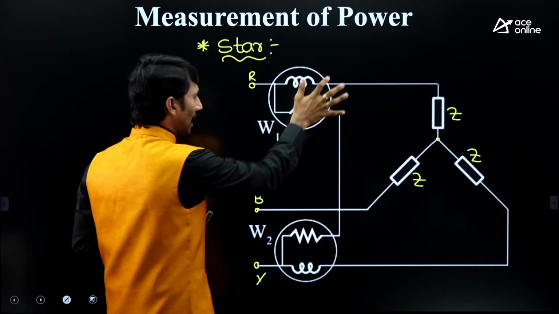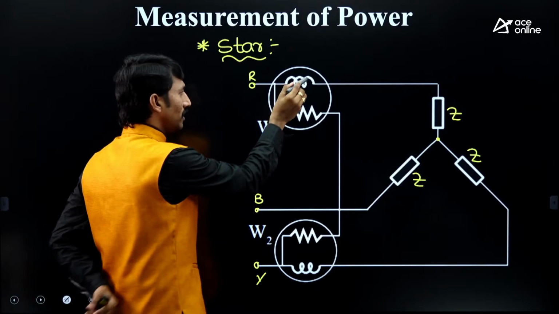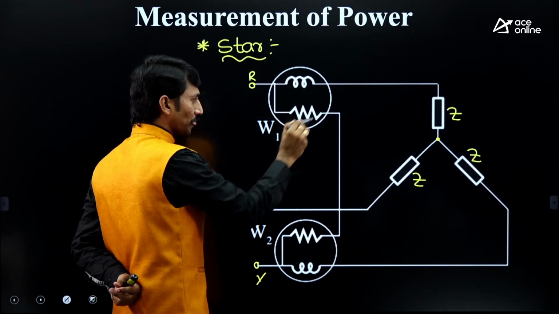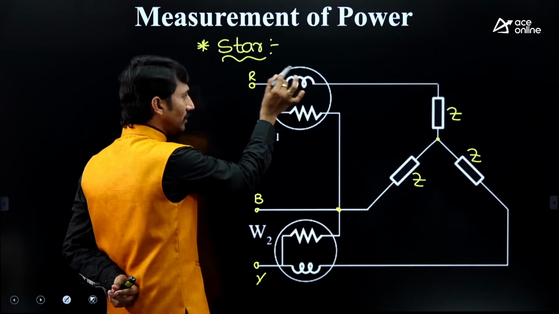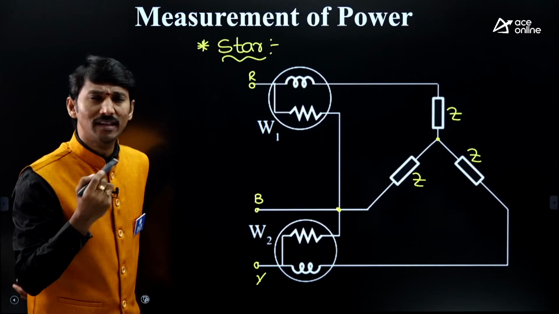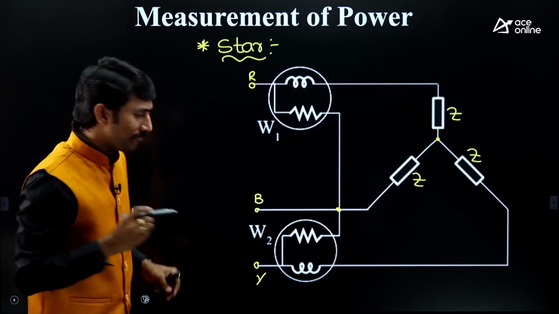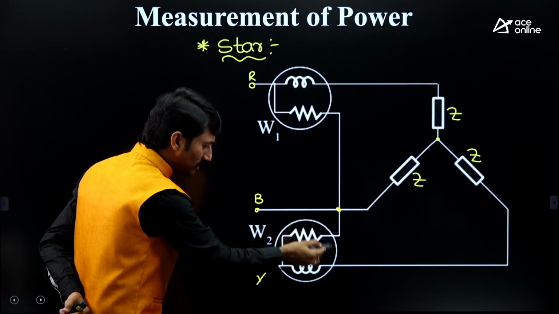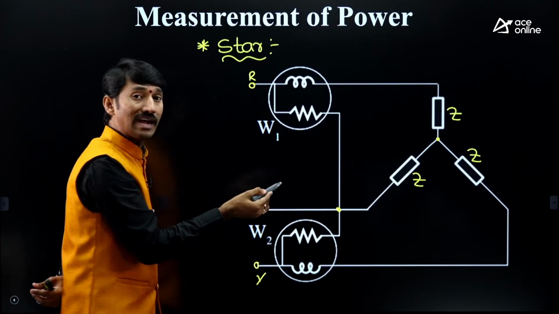In this, I have connected 2 wattmeters such that a wattmeter is connected in the R phase and the return path will be given here. For wattmeter 1, the B line is acting as the return path. In the same way, wattmeter 2 is connected, and B is acting as the return path.